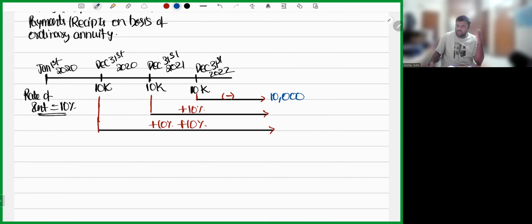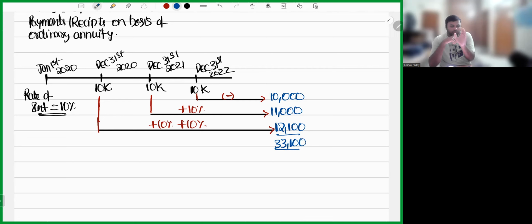So this 10,000 will be as it is. There is no change in this 10,000. Now, what about this 10,000 plus 10%? Let's see. 10,000 plus 10% is 11,000. Then 10,000 plus 10% plus 10% is 12,100. So what is the total value, my dear friends? Total value is 33,100. So the future value of an annuity of 10,000 made for 3 years at 10% interest is 33,100. Okay, so this is how you will calculate future value of ordinary annuity.